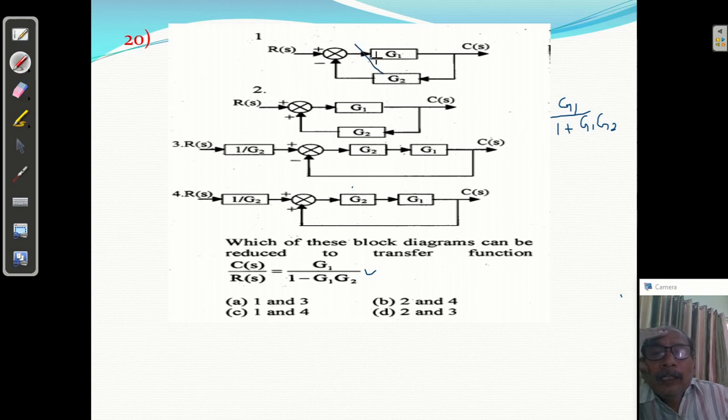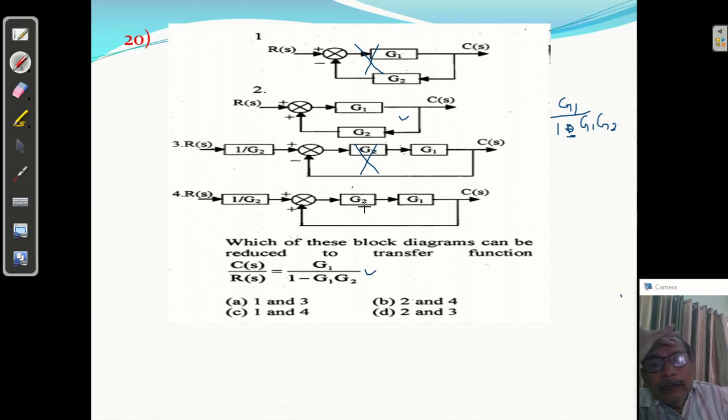This is wrong, this will not work. I want a negative sign, meaning we want a positive feedback. But this is also negative feedback, third, so this will not work either. Clear? What is the second one? G1 upon 1 minus, positive feedback is minus. This second is correct.